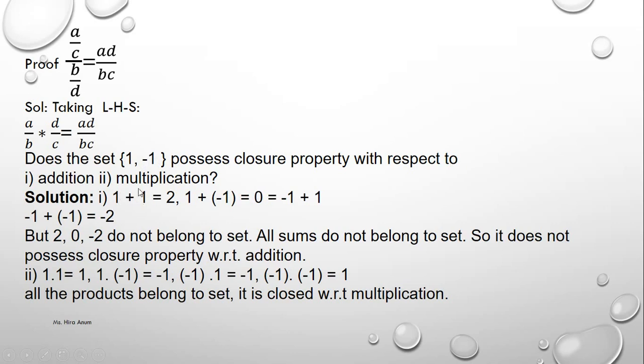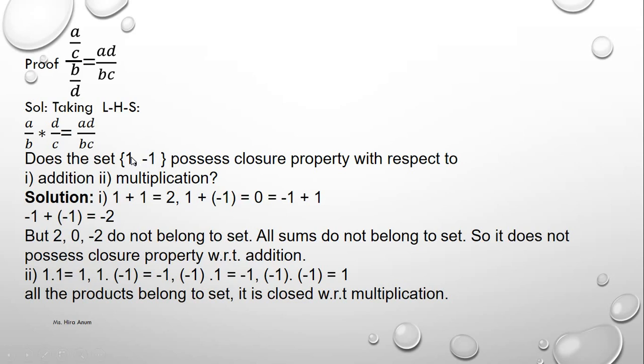But we have 2, 0 and minus 2. These do not belong to this set, because in this set we have only 1 and minus 1. So the closure property under addition does not exist.